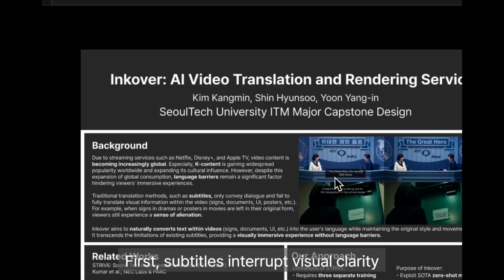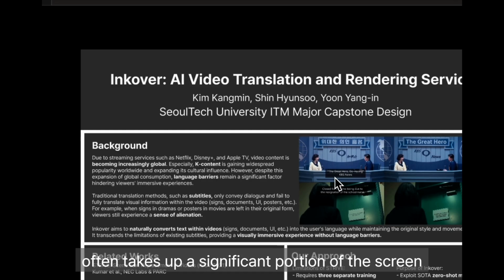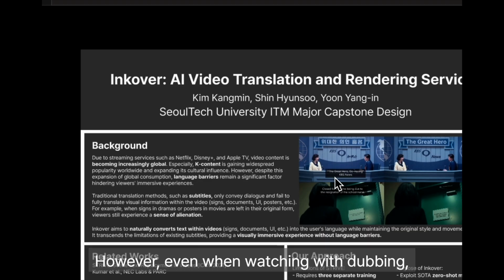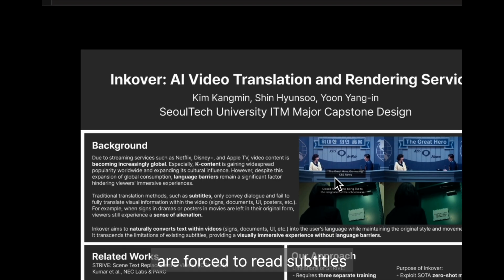First, subtitles interrupt visual clarity. The black letter box often takes up a significant portion of the screen. In fact, around 40% of the global population prefers dubbed contents for this reason. However, even when watching with dubbing, the text that appears on the screen still needs to be translated as subtitles. That means even viewers who prefer dubbing are forced to read subtitles.